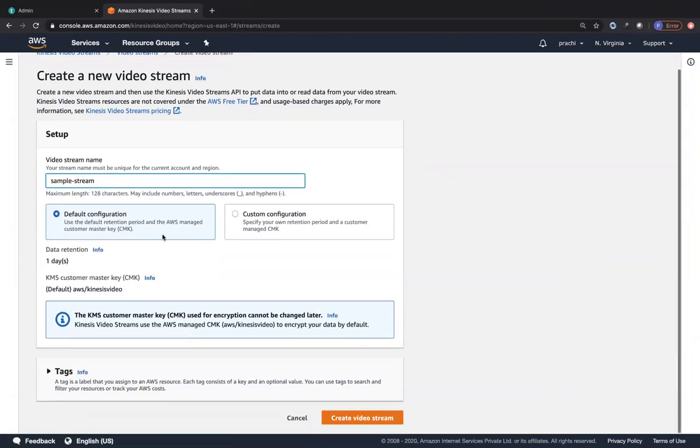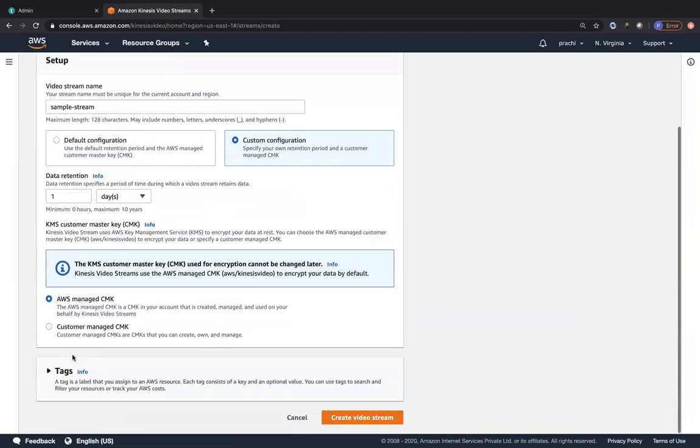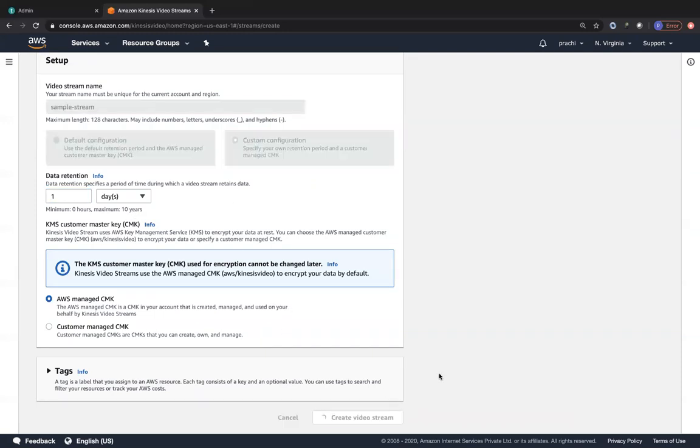You can see over here that the default configuration uses one customer master key, which is given by KMS itself for Kinesis Video Streams, for data encryption at rest. But you can specify your own custom configuration where you specify a key that you own, rather than using the AWS managed key. And the data retention period right now I'm going to set to 1 day, but you can set it to as many days as you would like, even to 10 years, because all of your data is going to be residing in S3, right? So let's choose this custom configuration and click on create video stream.